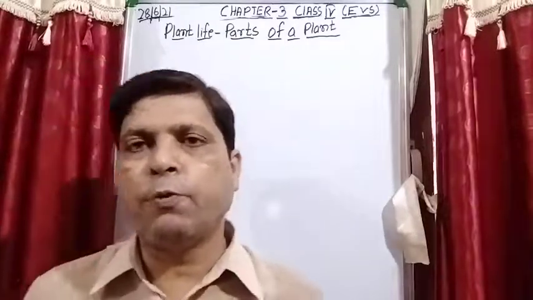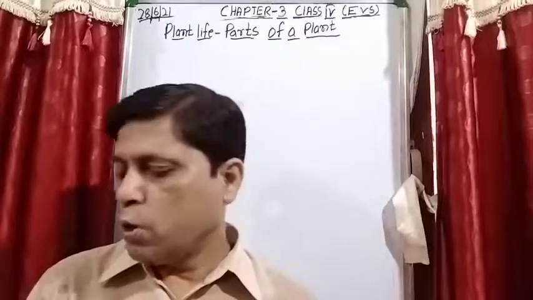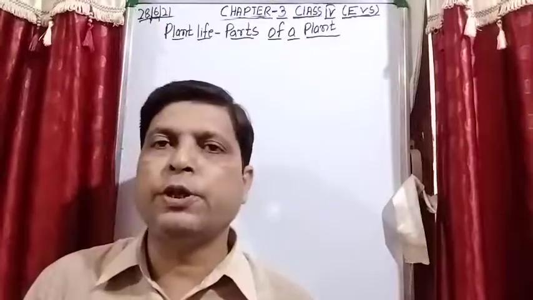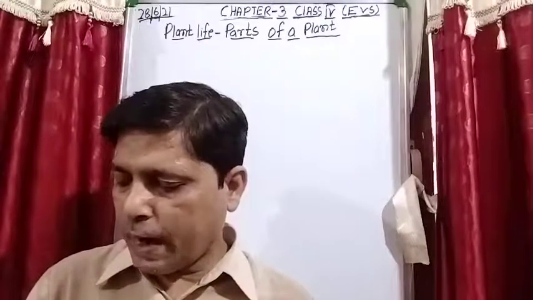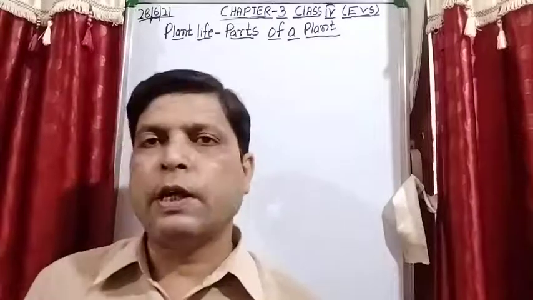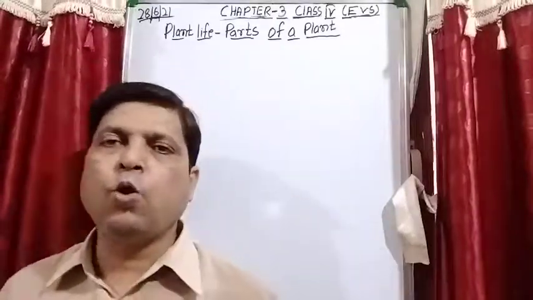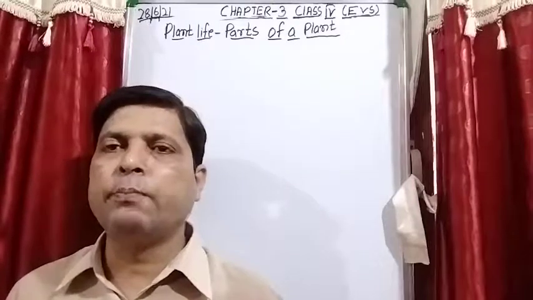Then question number B, fill in the blanks, we have completed in the book. Then question number C, true or false, we have also completed in the book.